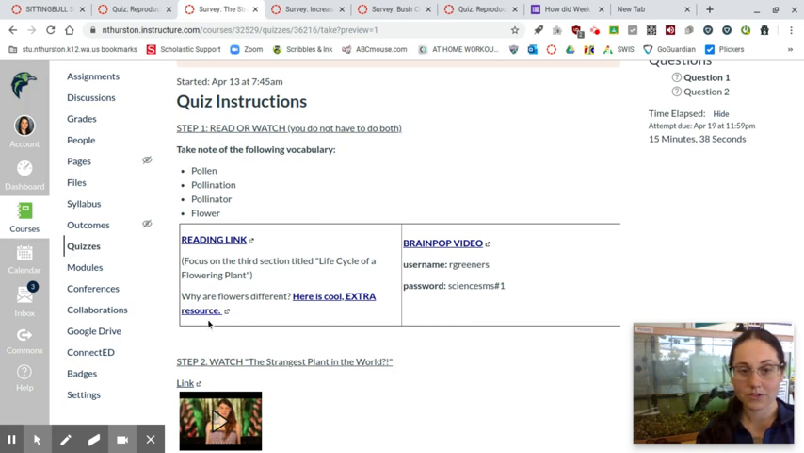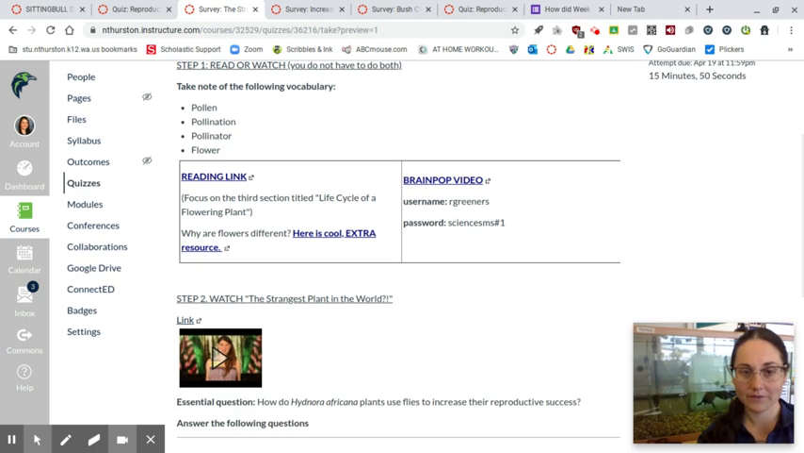Here's an extra resource, why are flowers different? Or you can watch the Brain Pop video. When you're watching the Brain Pop video, it's important to note that you do need to use our username and password to access the video, so just pay attention to that as you're logging in.